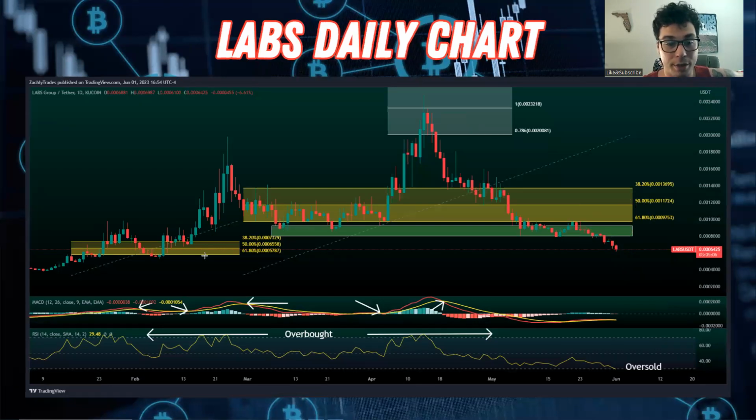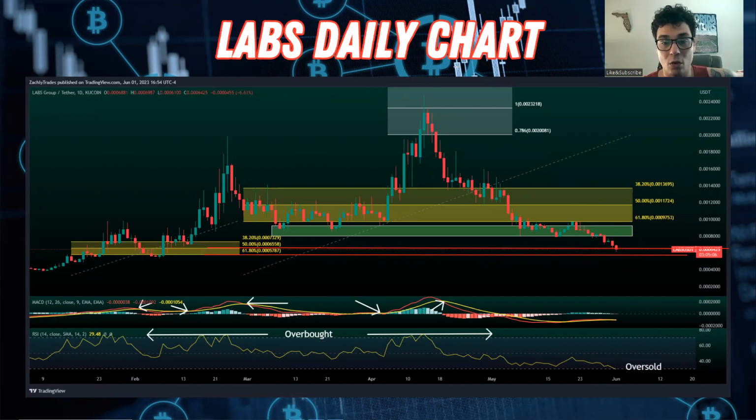Now, the previous lows that I'm speaking of at the moment are going to be right around here. 0.0005787. We ended up breaking through this level already right here at 0.0006558. You can see we're starting to break through there. And if we break through that level, then most likely we're going to be heading back down towards this 0.0004 area. Okay, so you could call this your next little demand zone right here. It would potentially be looking to play for a bounce. We are entering this region now, so it'll be interesting to see what happens next.